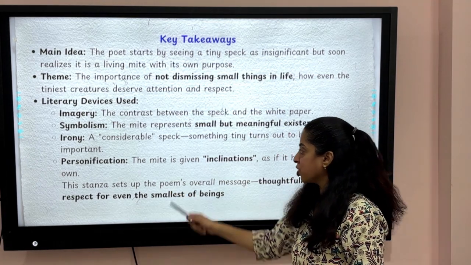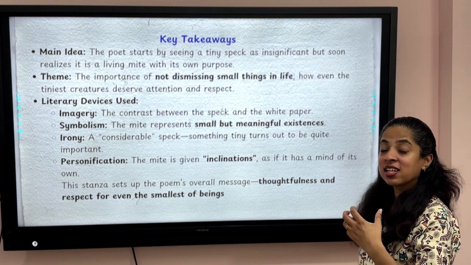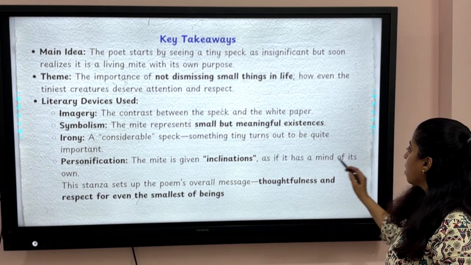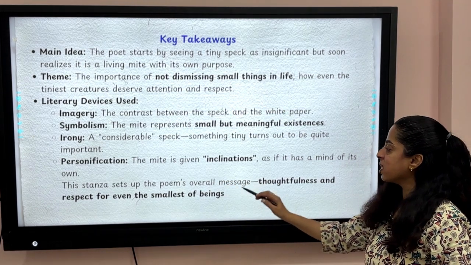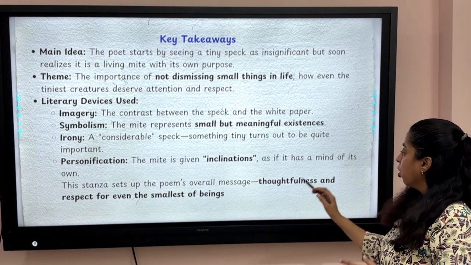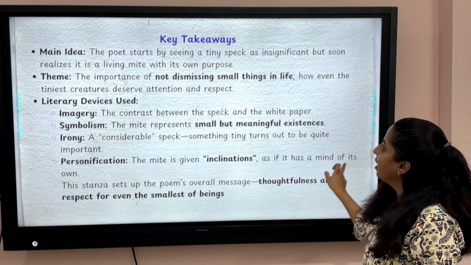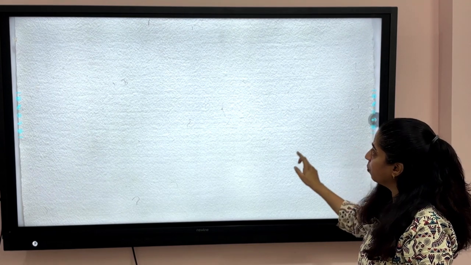Now personification: the mite is given inclinations. We said it has inclinations of its own, as if it has a mind of its own. So there is personification. This stanza sets up the poem's overall message, thoughtfulness and respect for even the smallest of beings. Let's move to paragraph 2 or stanza 2.